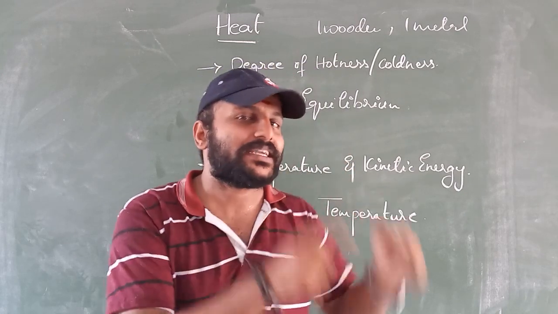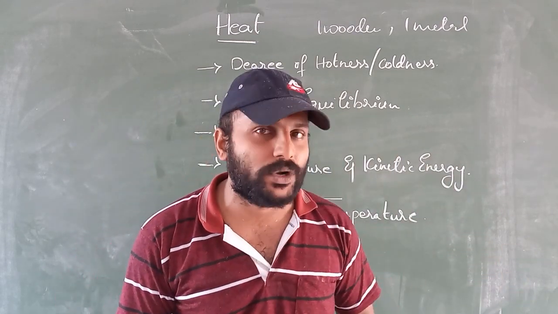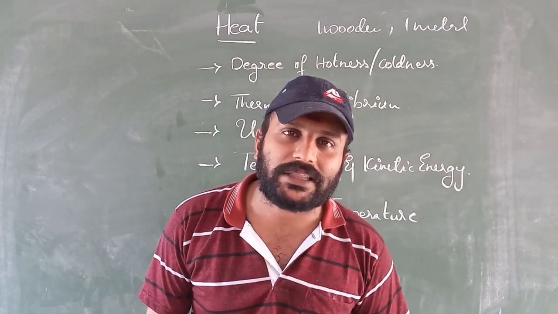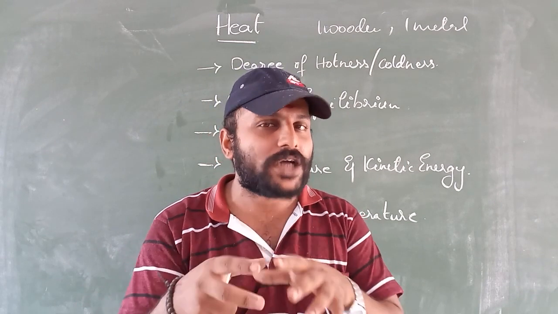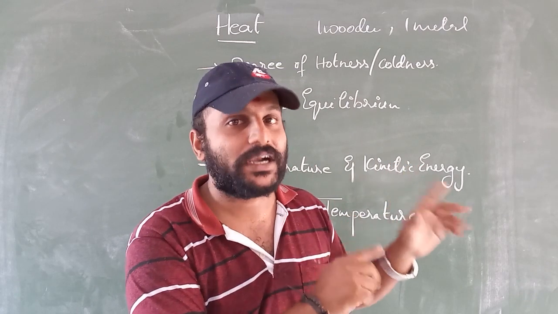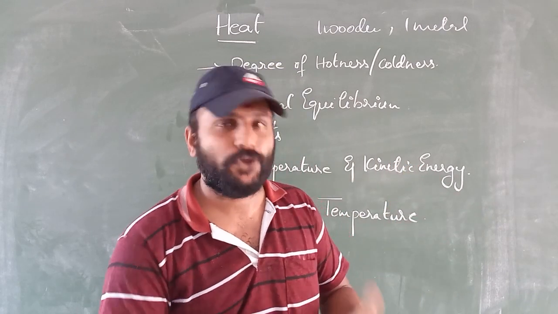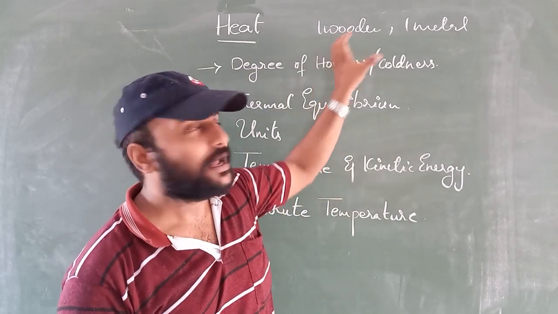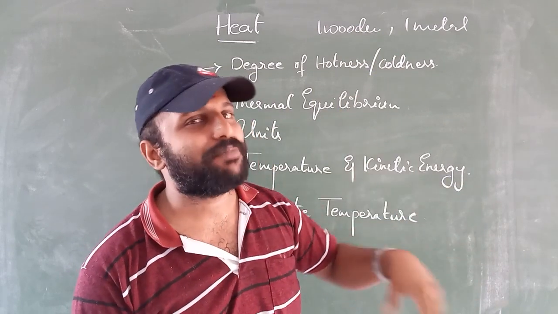Now what is the next question I have asked? Among the wooden piece and the metal piece, which piece will be colder? We get a feeling that the metal piece is colder than the wooden piece. Means more heat energy is being lost from our fingers into the metal piece. Different materials will have different energy flow. So here we came to know that more energy is lost by the metal piece compared with the wooden piece.